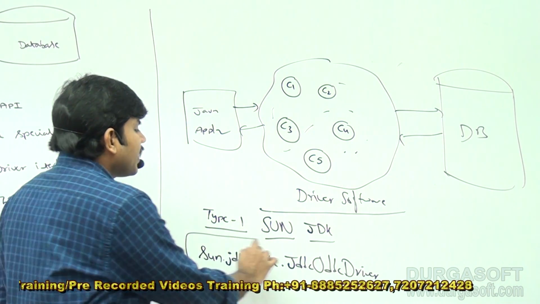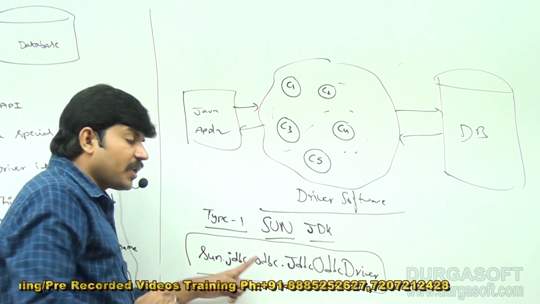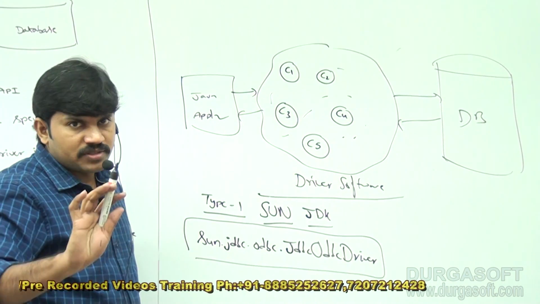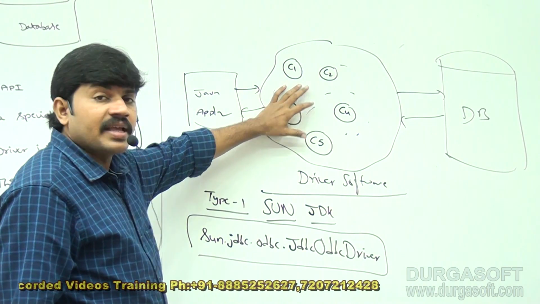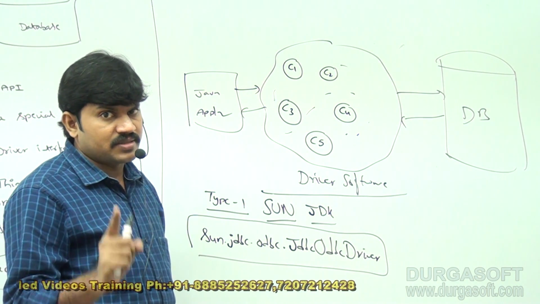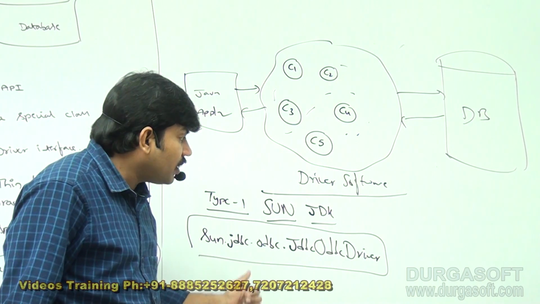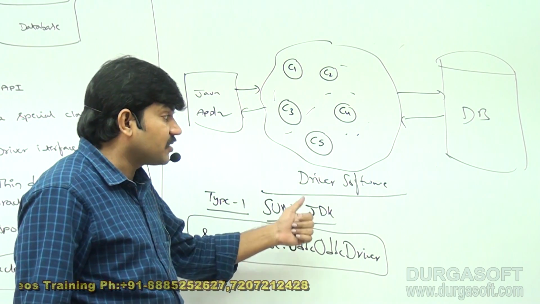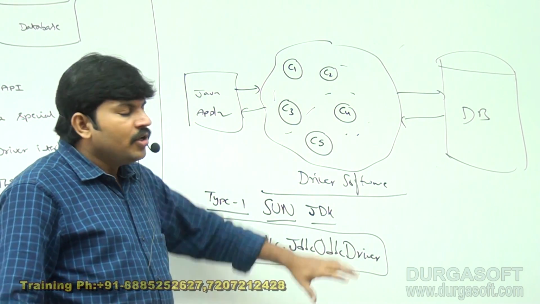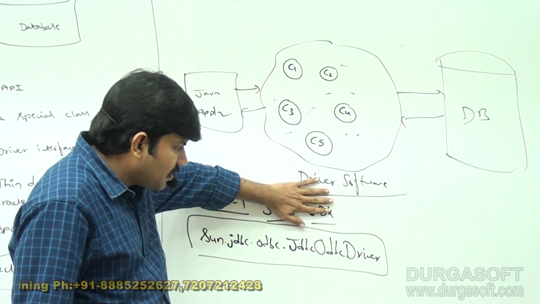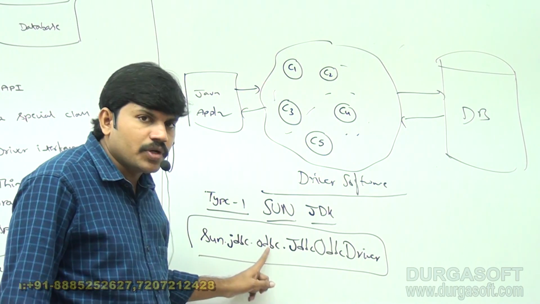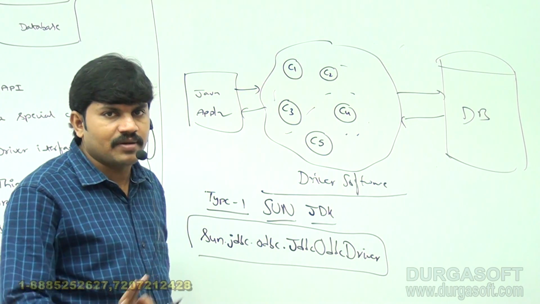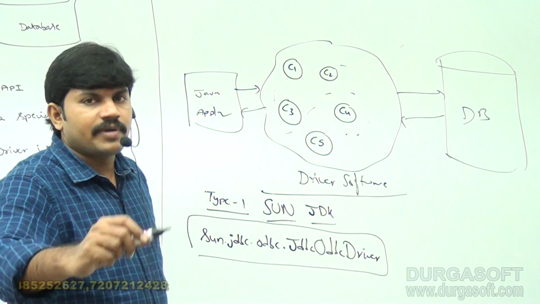This is the driver class name present inside type 1 driver software. Remember that every driver software can be identified with some special class. That special class is called the driver class. For the type 1 driver, the corresponding driver class name is sun.jdbc.odbc.JdbcOdbcDriver. Of course, I will explain in types of drivers.